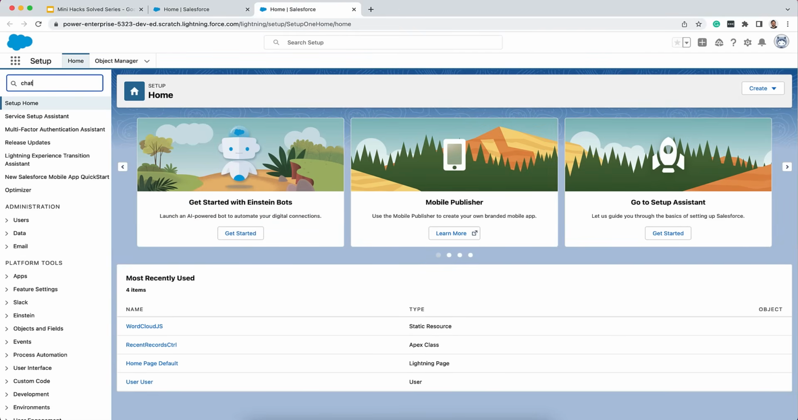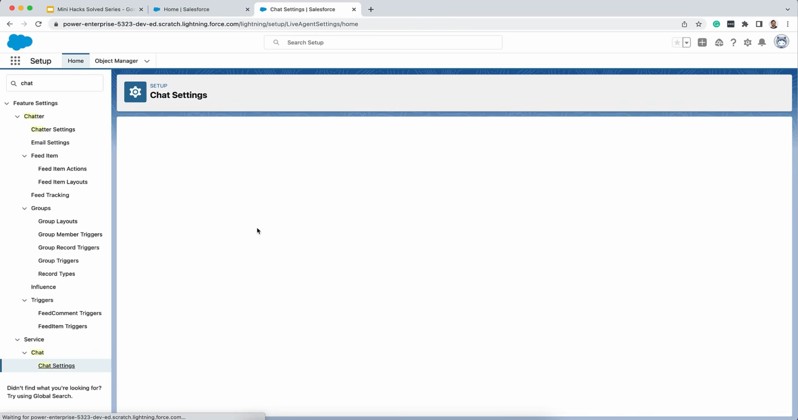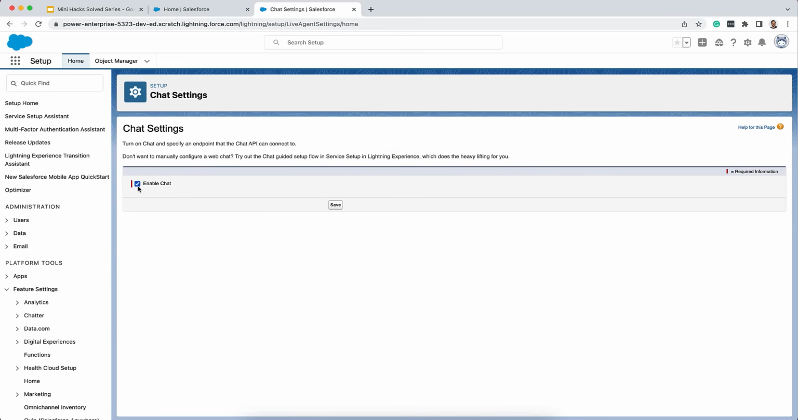So first things first, you need to ensure that chat is enabled in your org. So from setup, go to chat settings and click on enable chat.